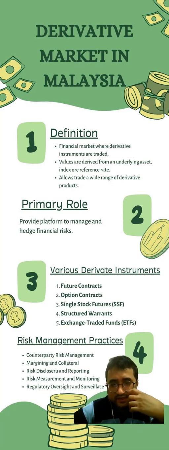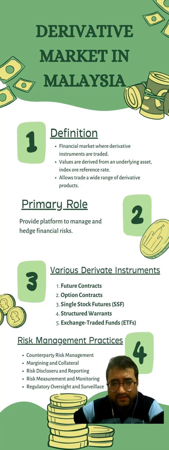Risk management practices associated with the Malaysian derivative market. Counterparty risk management. Counterparty risk refers to the risk that one party in a derivative transaction may default on its obligation. To manage this risk, market participants in the Malaysian derivative market often employ measures such as conducting credit assessment of counterparties, setting exposure limits, and entering into legally binding agreements such as master netting agreements and collateral agreements. These practices help to ensure that counterparties have the financial strength and ability to fulfill their obligations.